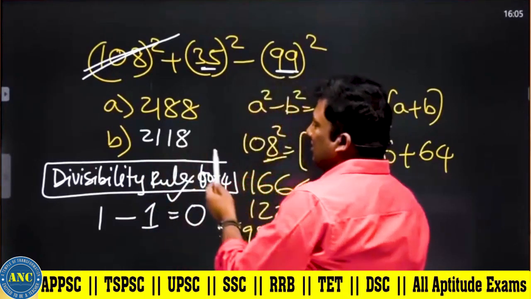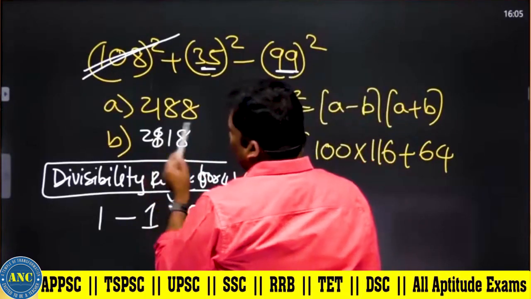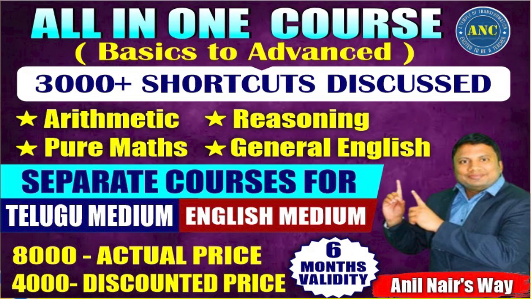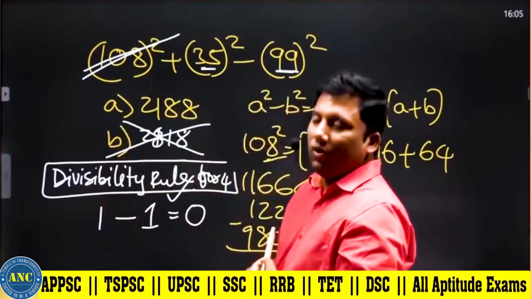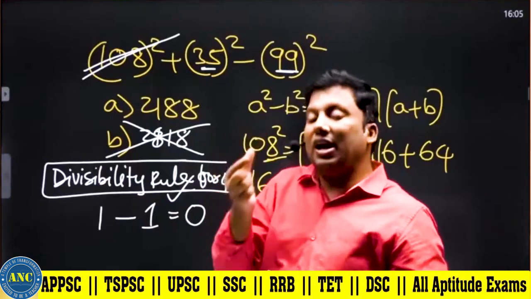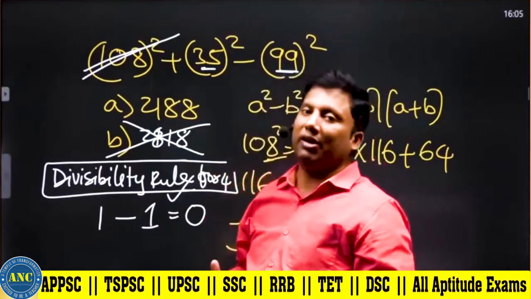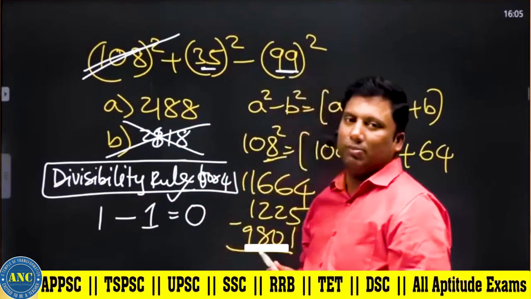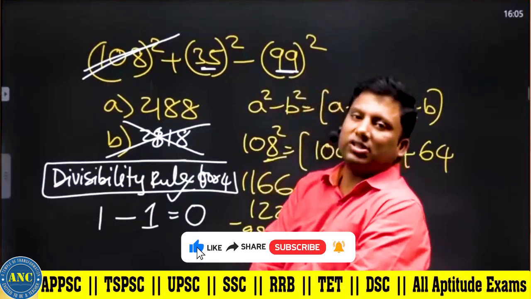Suppose the option is like this: 2818. Just I am changing the digits. Whatever Madhu has said, you can say that 18 is incorrect. Why? Because the left hand side is divisible by 4. Now see here.